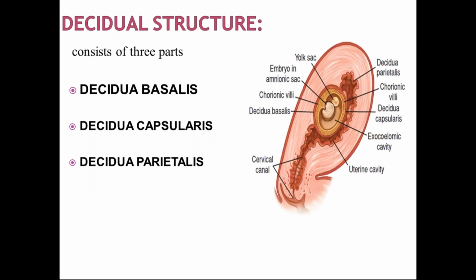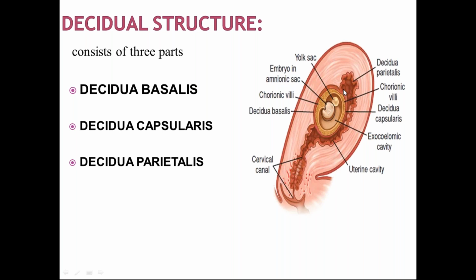See, this decidua also has different parts. It consists of 3 parts: decidua basalis, decidua capsularis and decidua parietalis. If you can see, this is decidua basalis, which is where the embryo is getting implanted.